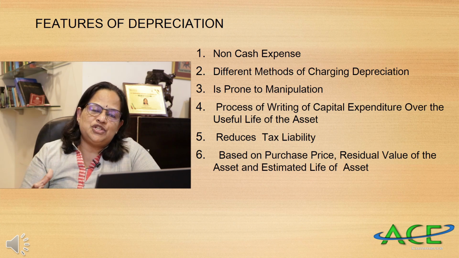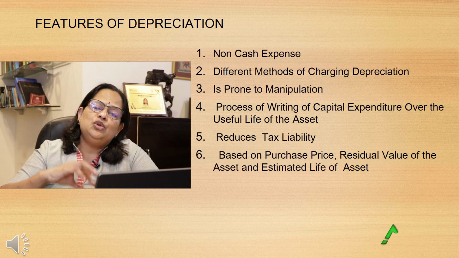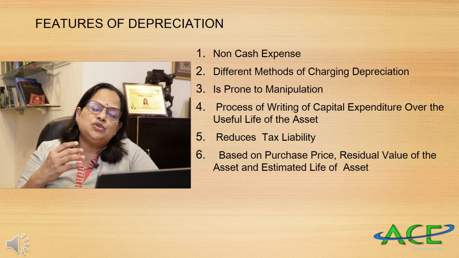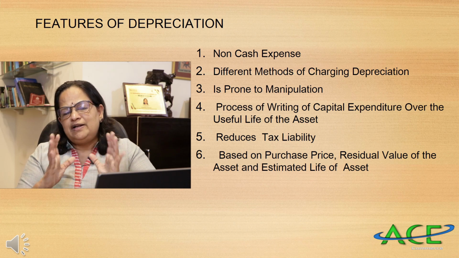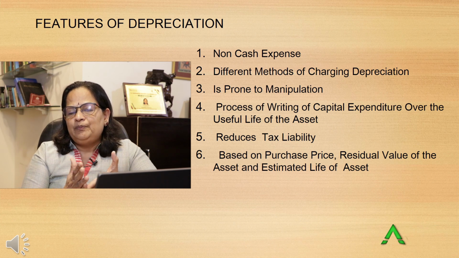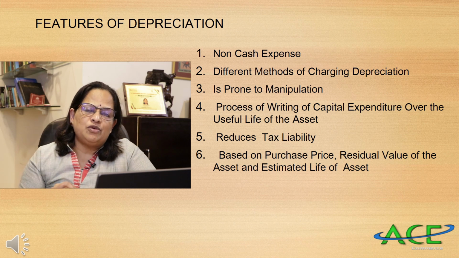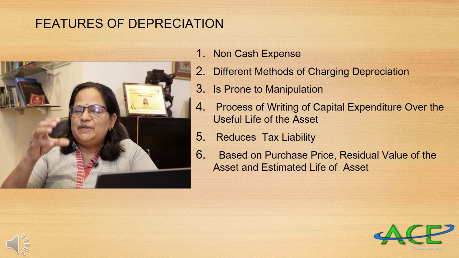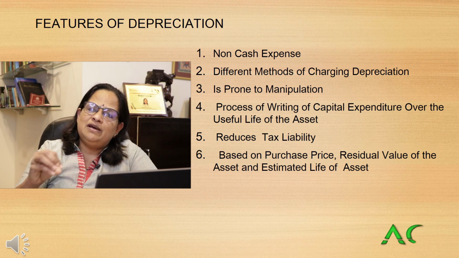It is prone to manipulation. Some firms, if they want to show more profit or less profit, can do the adjustment with the depreciation, because I told you it's only a book entry. Next, the process of writing off capital expenditure over the useful life of the asset. When we learned the concepts, we learned that the matching concept is there, matching expenses with the revenue. Whereas if you are buying a capital asset, we are not showing it in the profit and loss account. That value we are spreading over the useful life of the asset. If the machinery can be used for 10 years, then within 10 years we will provide whatever we invested in the machinery.